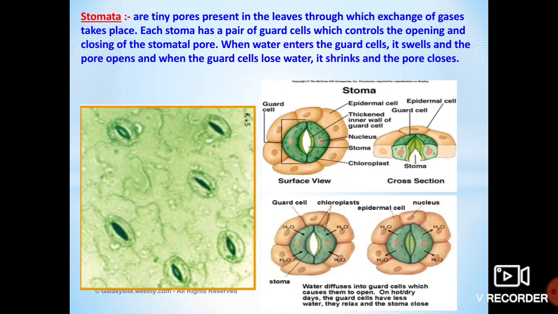Understand? My dear students, in this class we have discussed respiration and its types, how respiration takes place in plants, then how respiration takes place in unicellular organisms like amoeba, and multicellular organisms like fish and the human body.